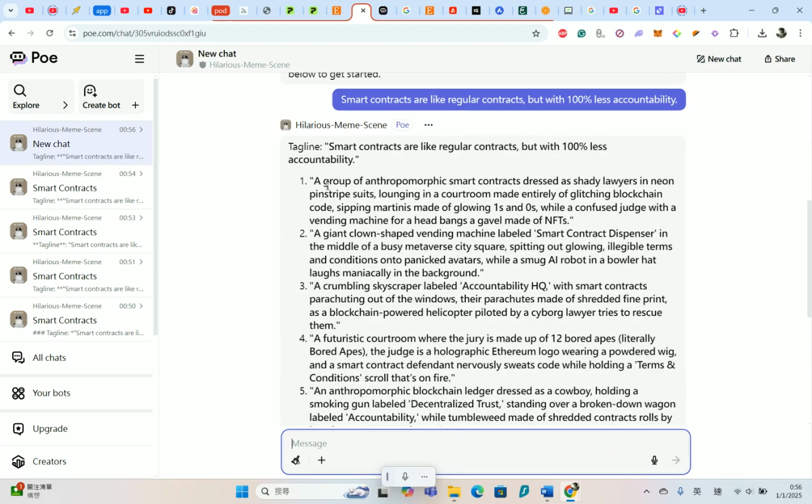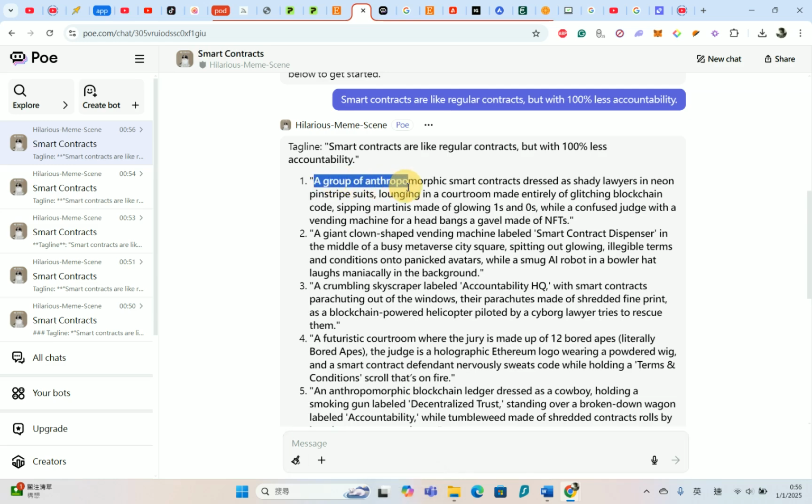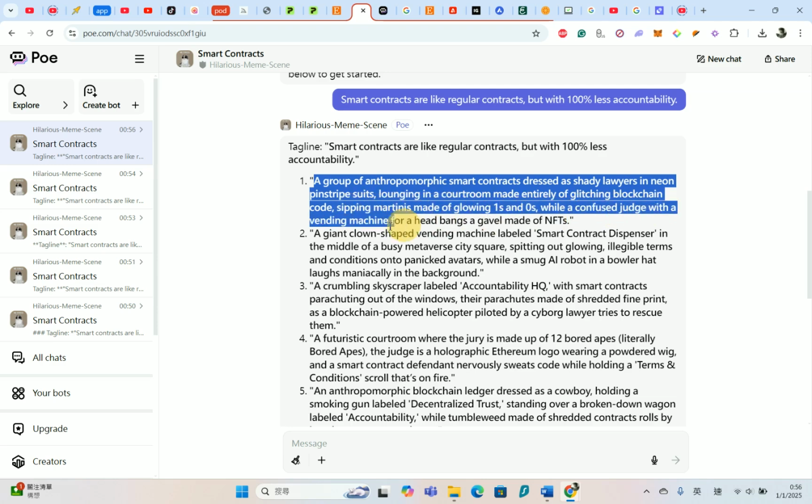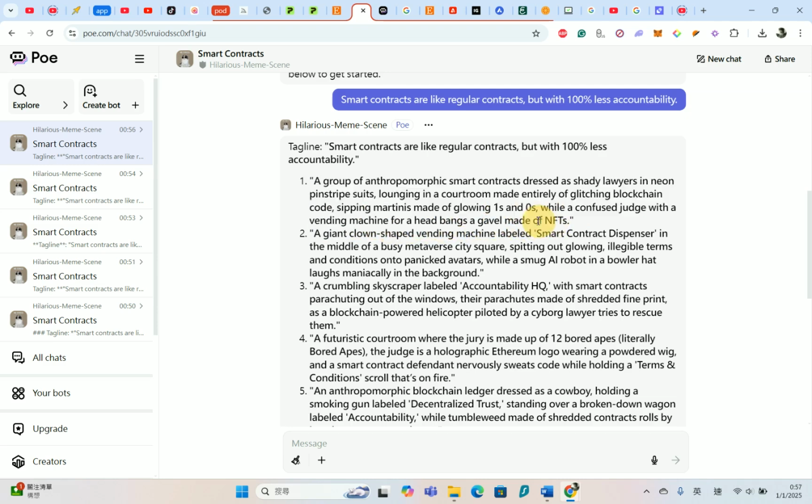So let's read the first one here. A group of anthropomorphic smart contracts dressed as shady lawyers in neon pinstripe suits, lounging in a courtroom made entirely of bleaching bloodstained cloth, sipping martinis made of glowing ones and zeros, while a confused judge with a vending machine for a head bangs a gavel made of NFTs.